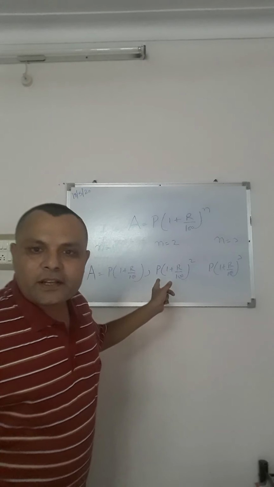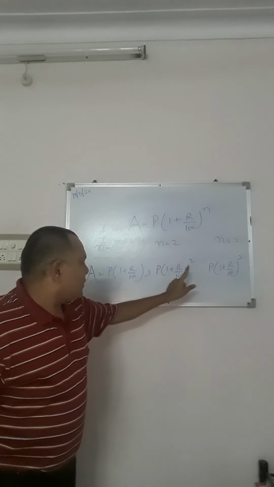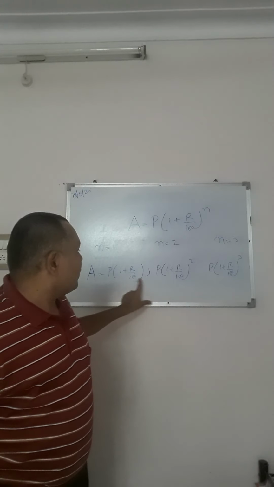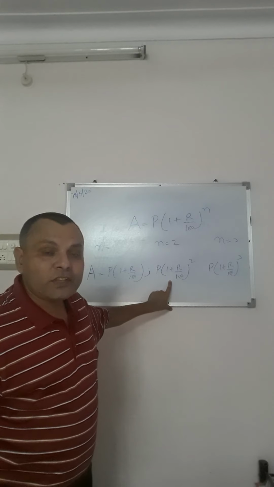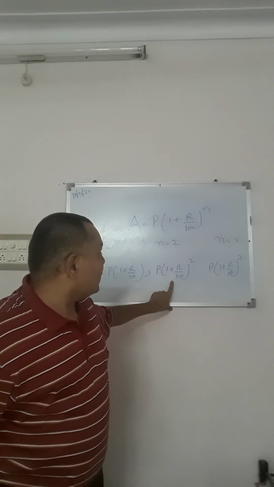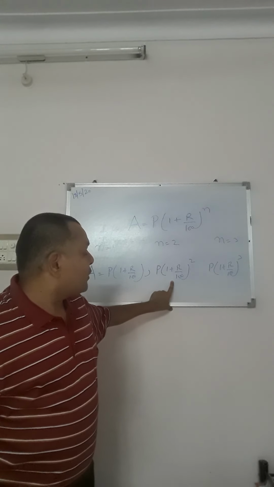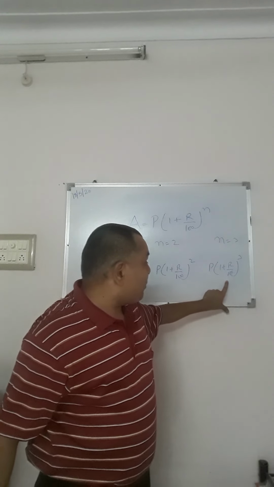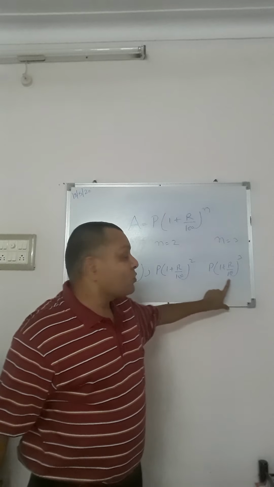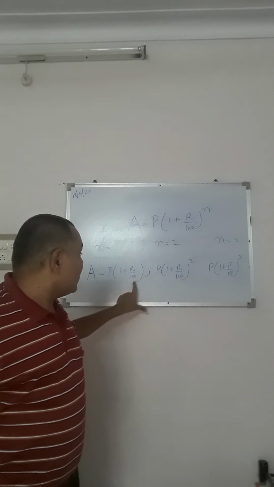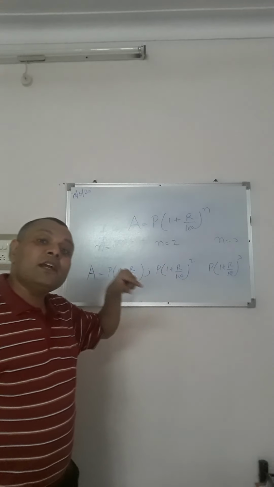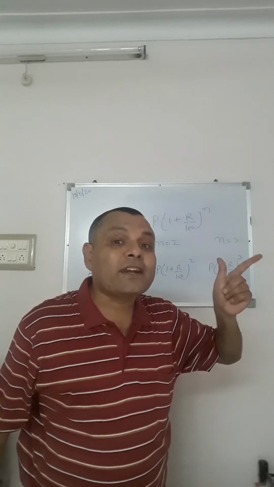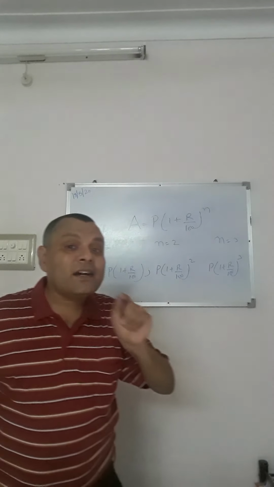Can't we see some pattern in this? If we multiply the amount at the end of the first year with 1 plus R upon 100, we get the amount at the end of the second year. Similarly, if we multiply the amount at the end of the second year with 1 plus R upon 100, we get the appreciated amount at the end of the third year. So there is a constant term between these, and similarly in the previous example of Devilal, there is a constant term of 500. So there is a pattern in this.